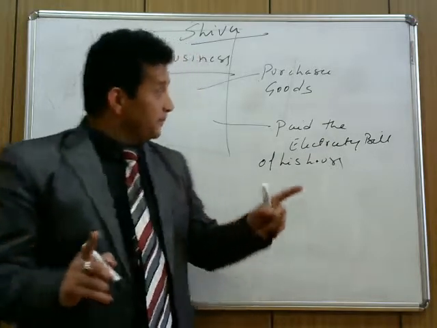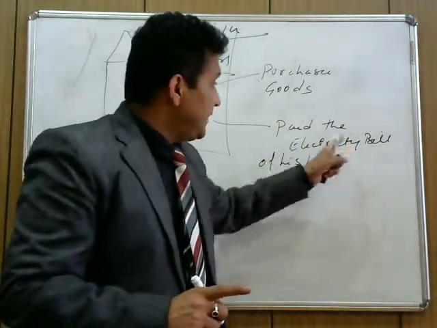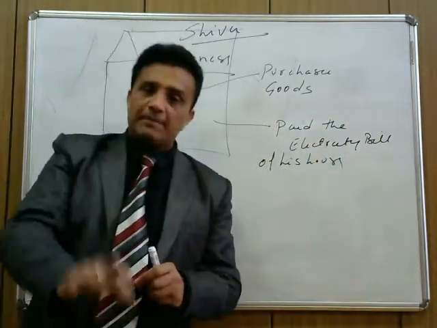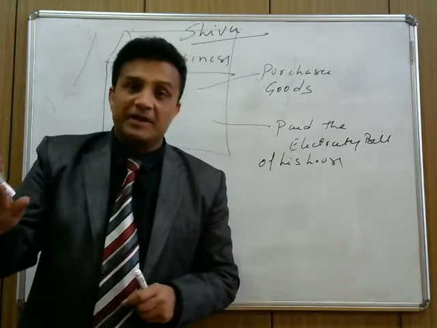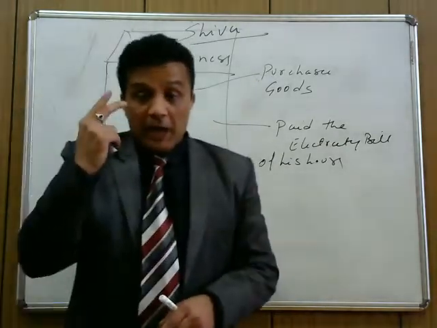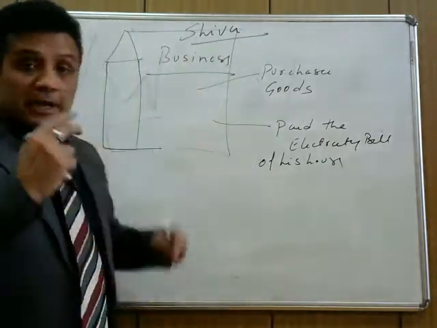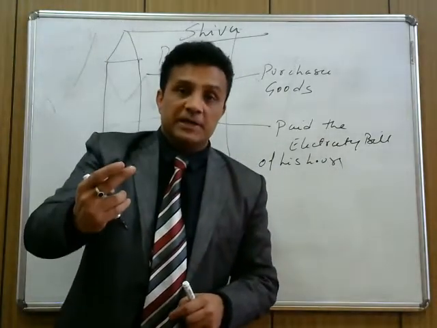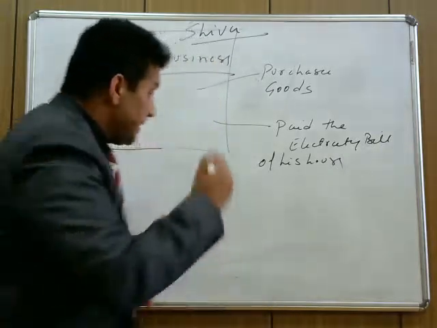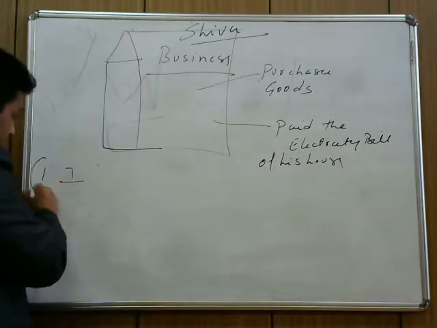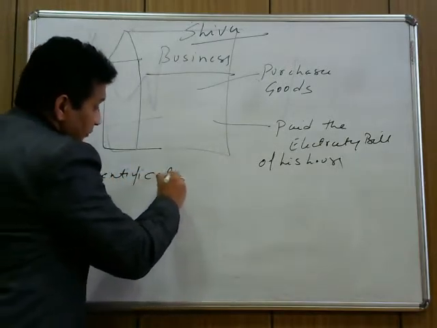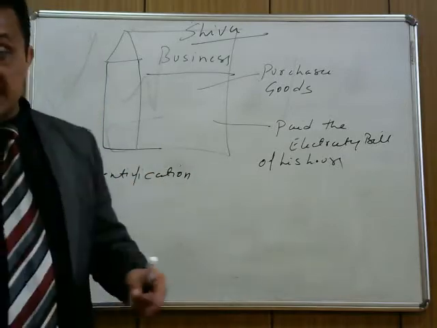You understand this? And in the second category, he paid the electricity bill of his house. उसने अपने घर का बिजली का bill pay किया. It's not an economic transaction. So in business, we need to identify the transaction which is for business purpose. That should be recorded. The first step of accountancy is identification. Note down this thing: identification. Now what to identify? Identification of business transactions.